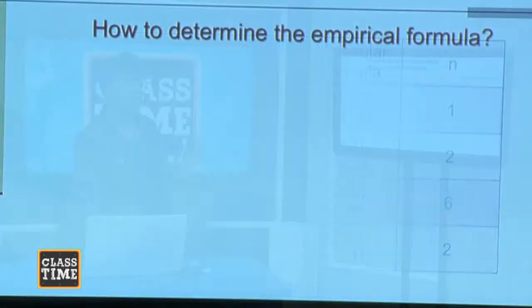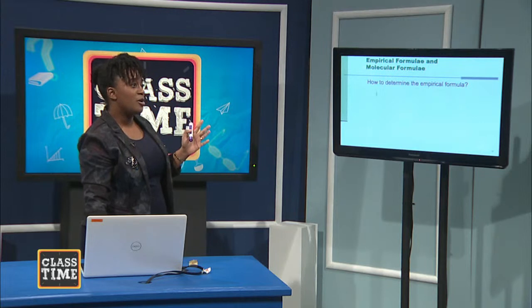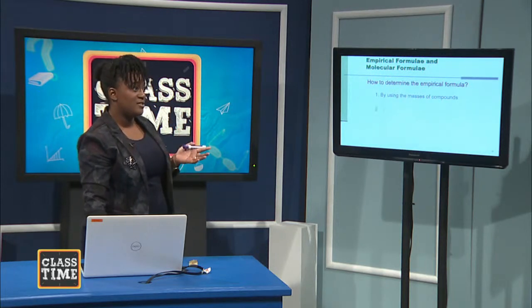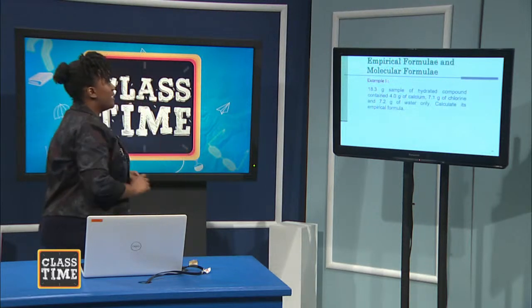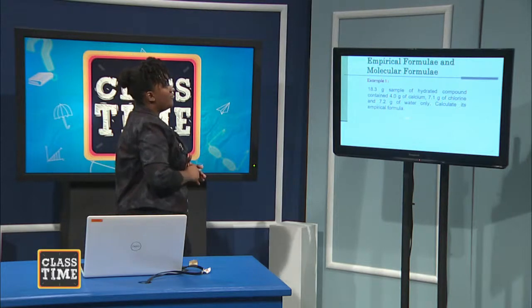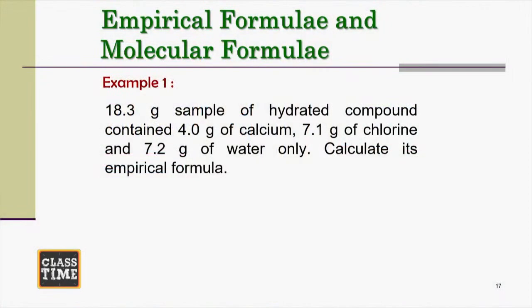Before we do a question, let me highlight 2 things. We can determine empirical formula by using the masses of compounds and also by using the percentage composition. All right? So let's look at this question. We have 18.3 grams of a sample of a hydrated compound. It contains 4 grams of calcium, 7.1 grams of chlorine, and 7.2 grams of water only. Calculate its empirical formula. What am I going to do? The first thing I'm going to do is write what is given.